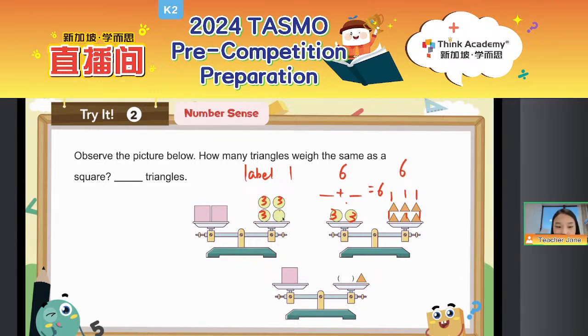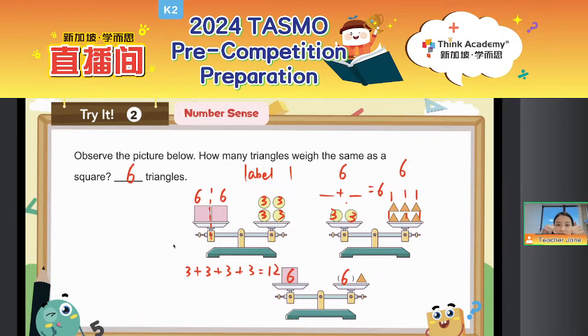Then let's do it together. 3, 3, 3, 3. So all together on the balance, we can see that should be 3 plus 3 plus 3 plus 3 equals 12, right? So we know that the 2 squares equal 12, then 1 square equals how many? 1 square should be 6, right? So 6 for the square, and then we also know the triangle is 1, right? So 1 square equals 6 triangles.